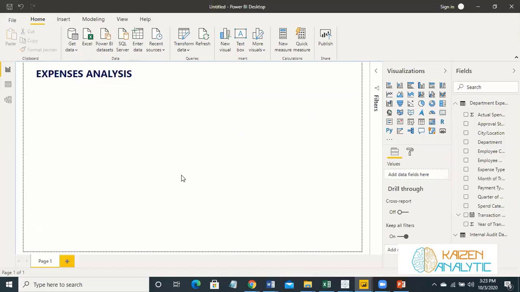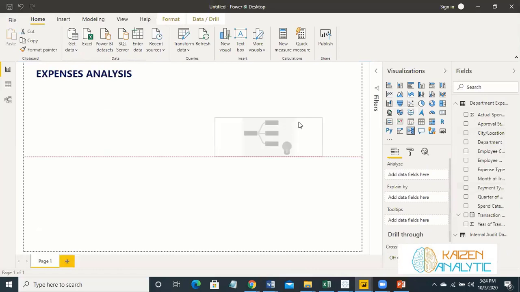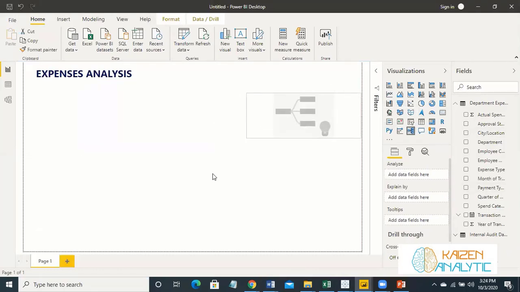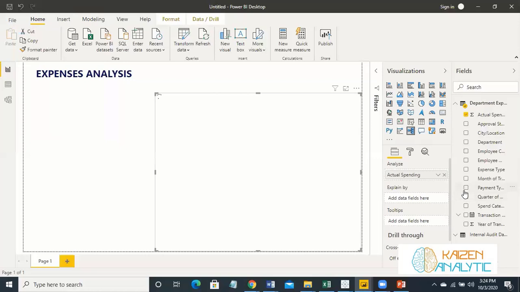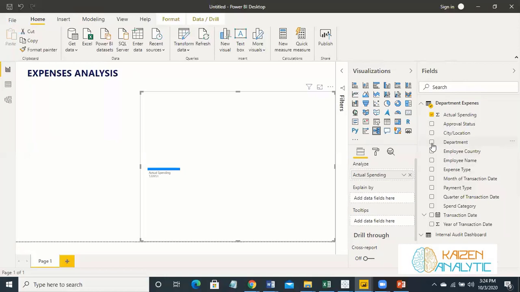And now it's important to just analyze our expenses. So click on this decomposition tree. Click it over here. And you want to analyze the amount spent. And you want to analyze it with, say, departments, analyze it with employee country and with employee name and even with expense type.